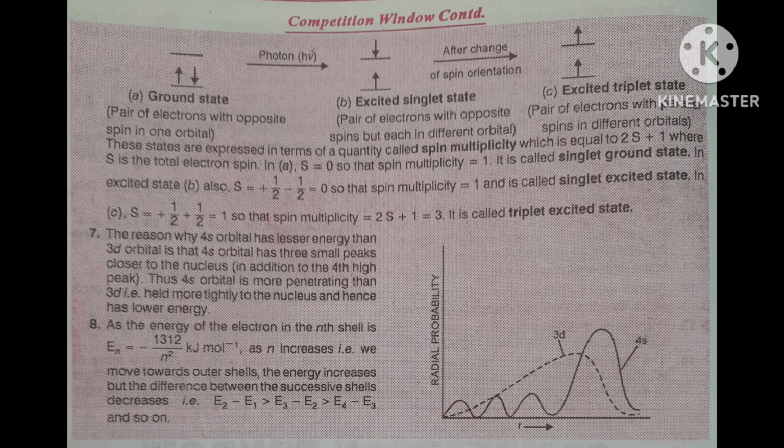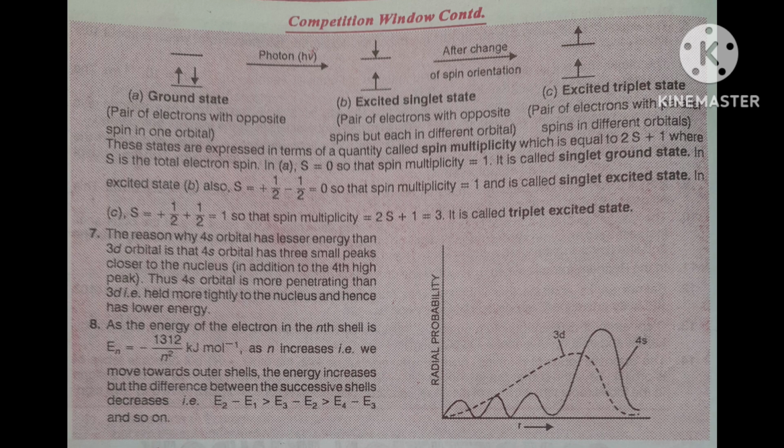Now, one more point I want to discuss today. The energy of an electron in the nth shell is En equal to minus 1312 upon n square kilojoule per mole. Here the sign is minus, remember: minus 1312 divided by n square, n being the number of the orbit, in kilojoule per mole.